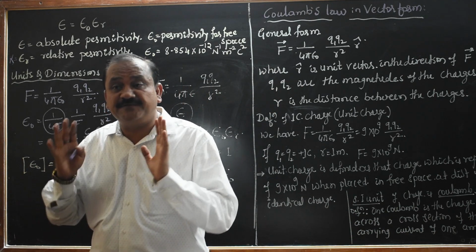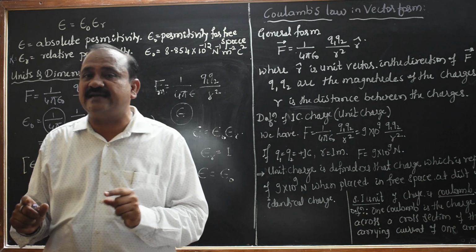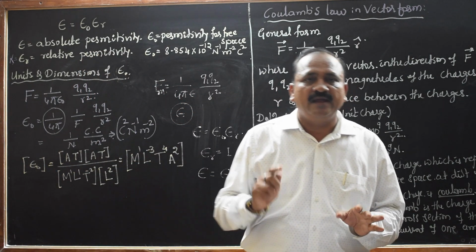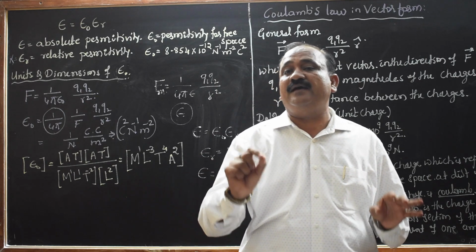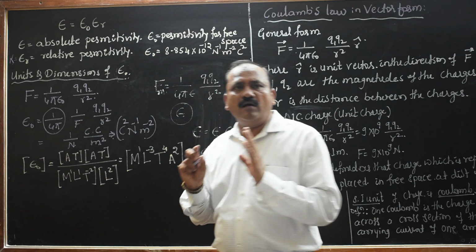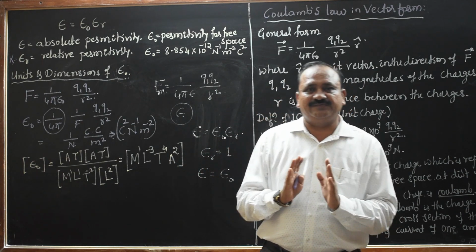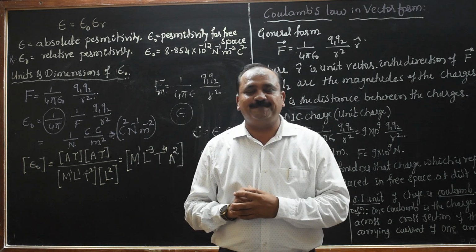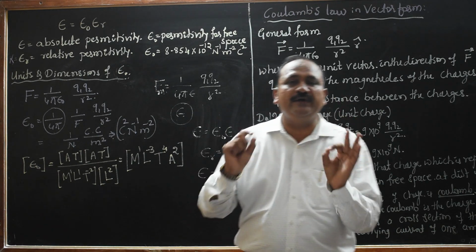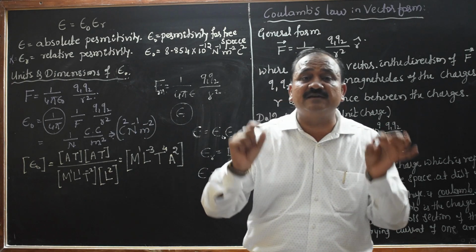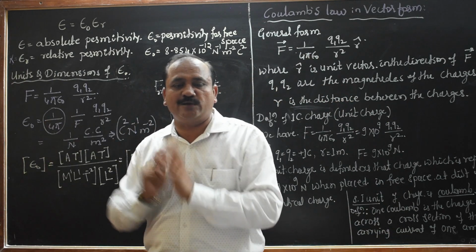Especially as a physics student, you should try to understand the SI unit of any physical quantity and its dimensional formula. Many times in competitive examinations, one question is compulsory: write the SI unit of such and such physical quantity, or write the dimensional formula of that physical quantity.